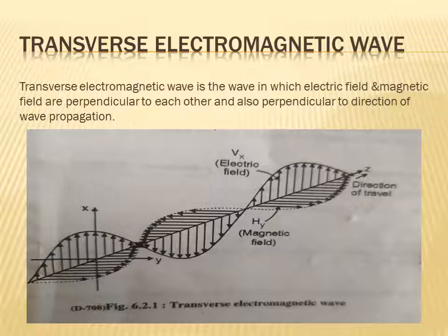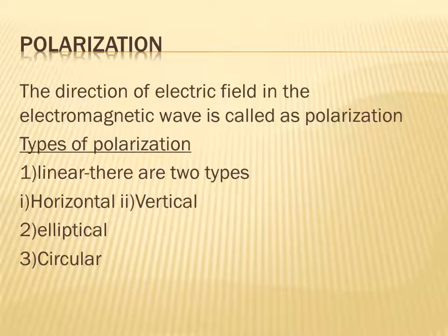Next is polarization. What is polarization? Again, it is an important definition. The direction of the electric field in the electromagnetic wave is called polarization.